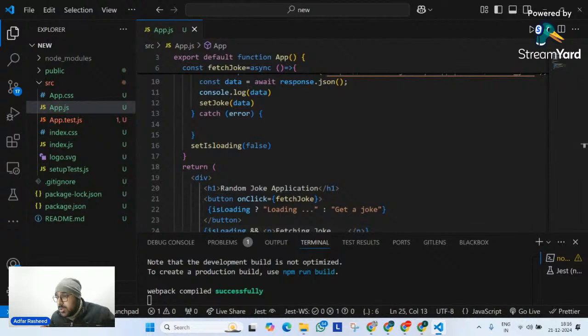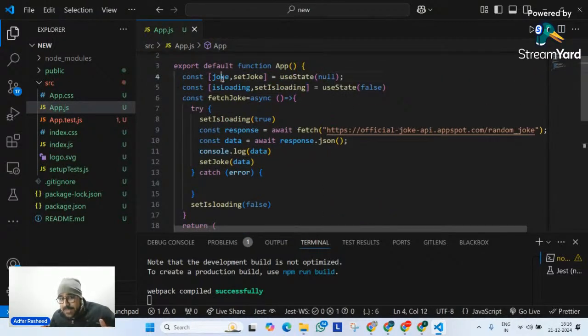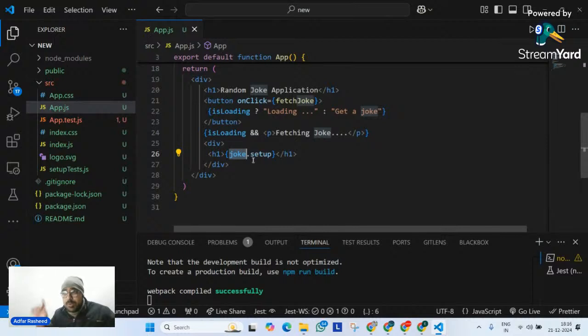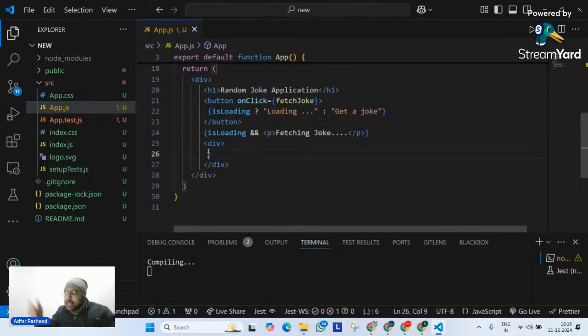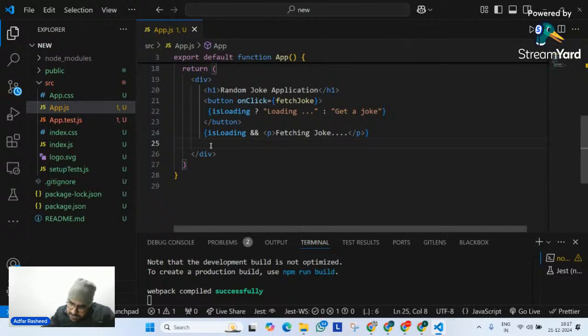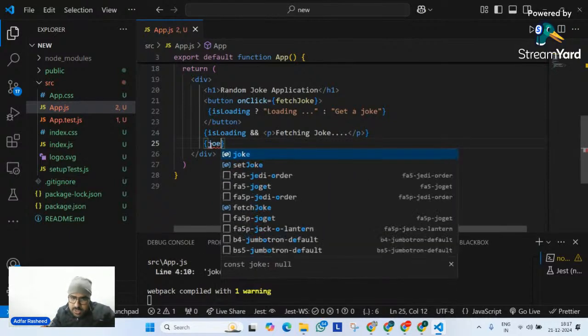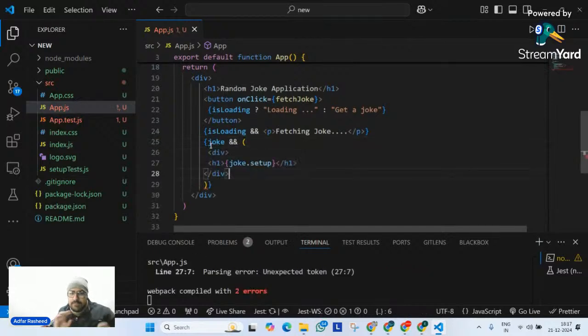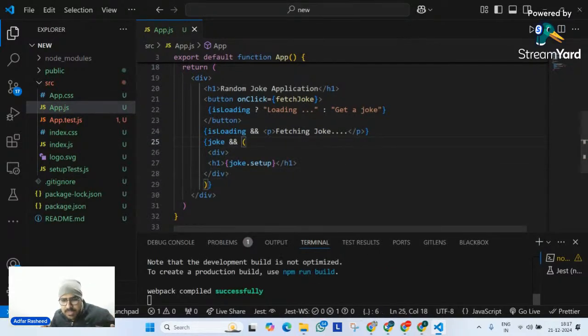In this case, one very important point: you can see by default I have started my joke with null. So when the component is mounted, it will try to read joke.setup. But it is null, so there's no setup. So even this h1 has to be rendered conditionally. I will tell it, hey, display this entire div only under one condition, when joke is there. So if joke is true, only then display this div. I hope this also makes sense because we have seen this multiple times.